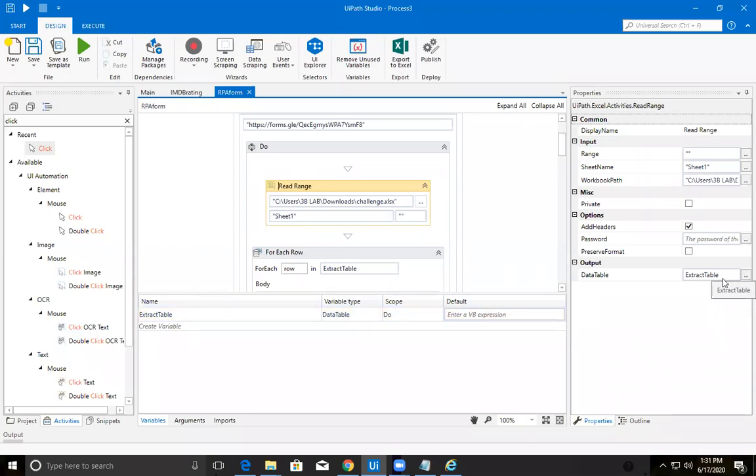Now press Control K and create that variable there. Okay, sir. Yes, sir. It's not showing an error. Now it will be fine.